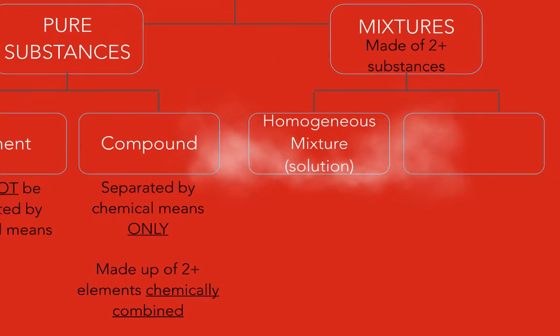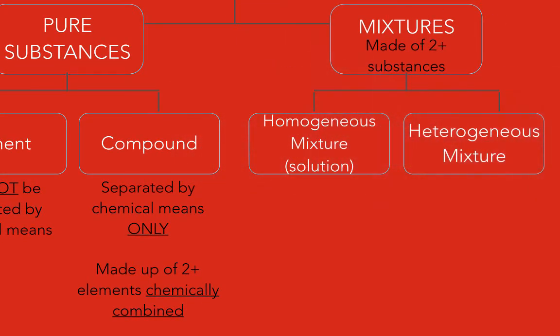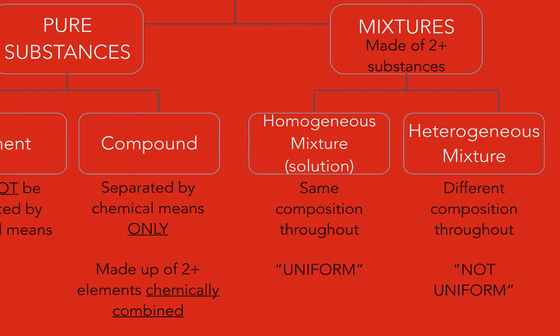Now, mixtures can be broken down into two groups themselves: homogeneous mixtures and heterogeneous mixtures. Now, the prefix homo stands for the same. So what we're saying is the same in a homogeneous mixture is actually its appearance. So it looks the same throughout. We call it uniform. Heterogeneous, on the other hand, refers to something that is different. So again, we're talking about its appearance. The appearance looks different, so it's not uniform.